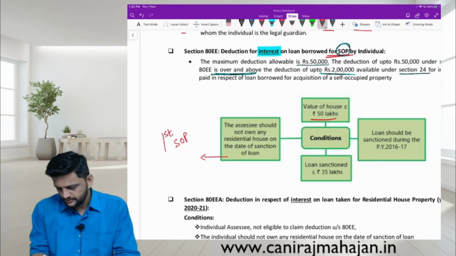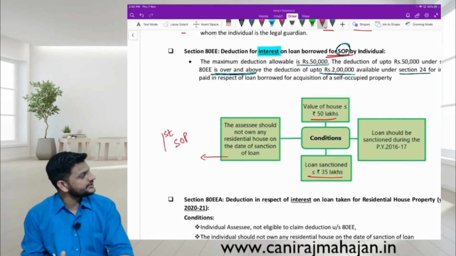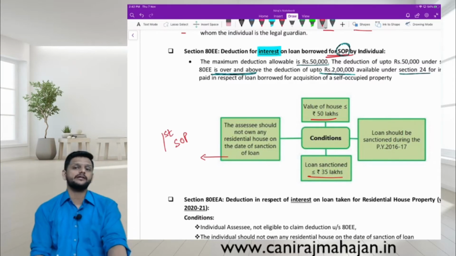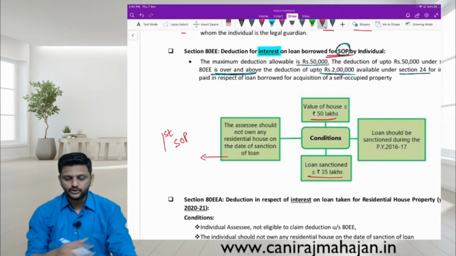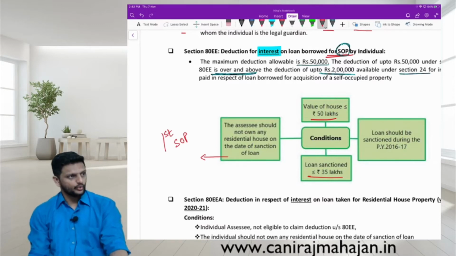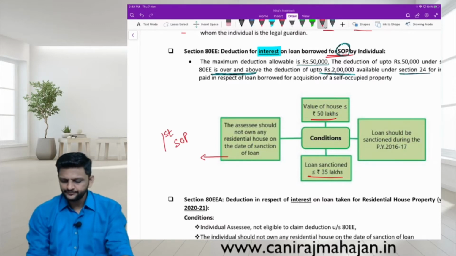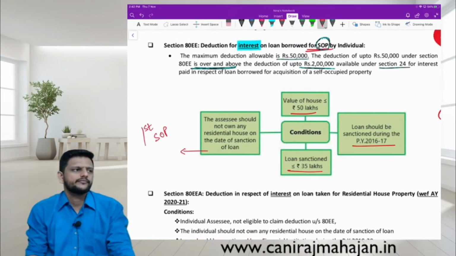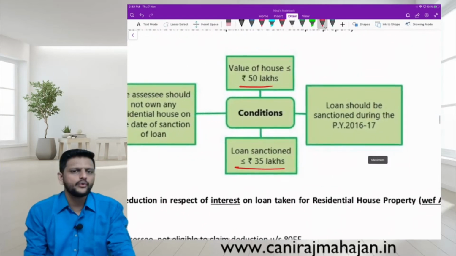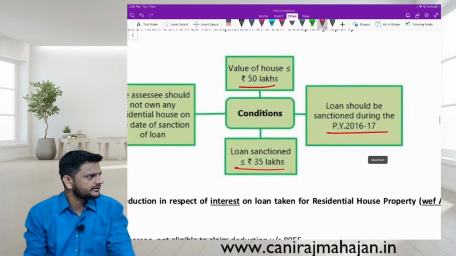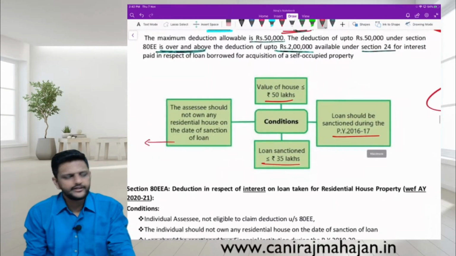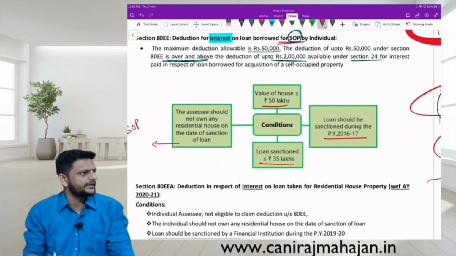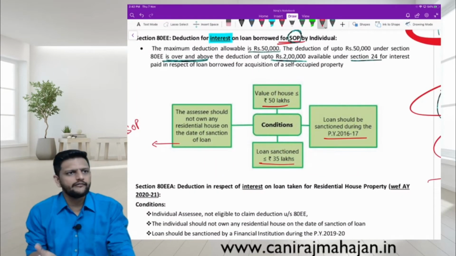Then the loan sanctioned should not exceed rupees 50 lakhs. Maximum it can be 35 lakhs. That means what? You have to contribute at least on your own 15 lakh rupees, correct? And a very difficult condition. The loan should be approved or borrowed in 16-17. Have they used the words on or after 16-17? No. That means as of today, we cannot avail this benefit.